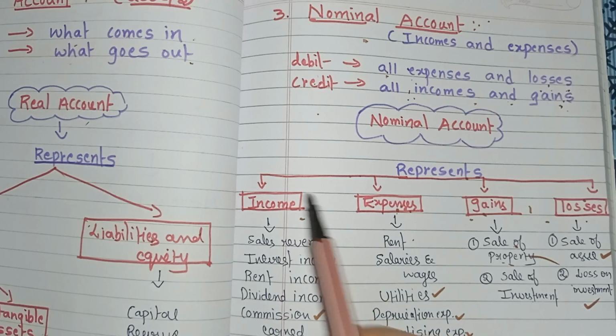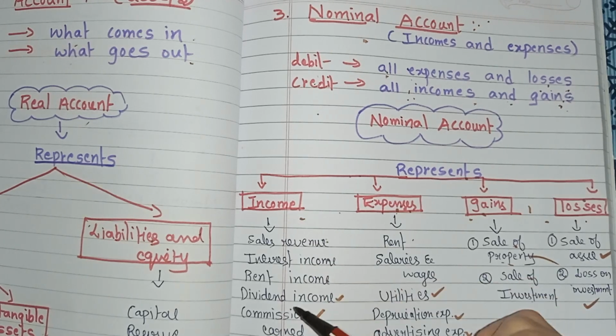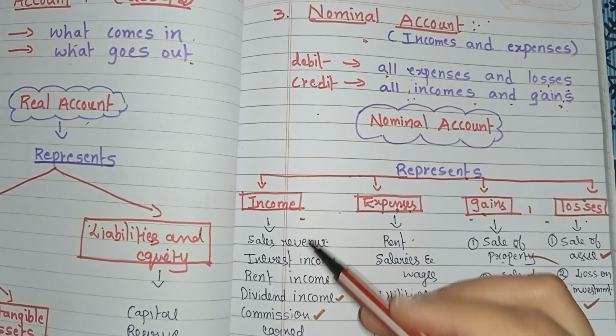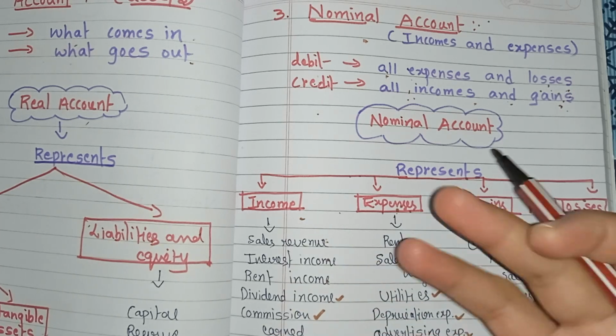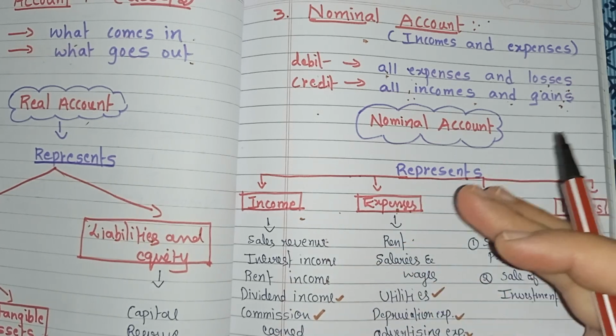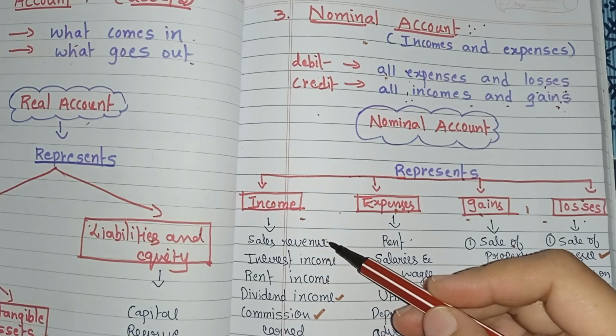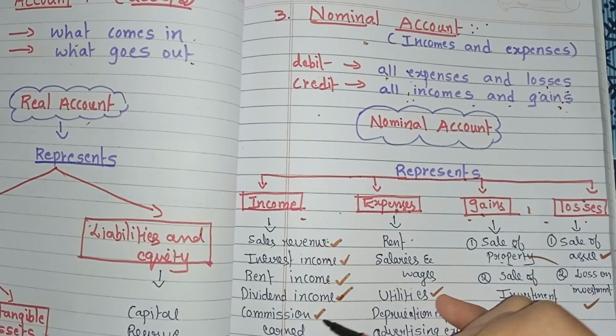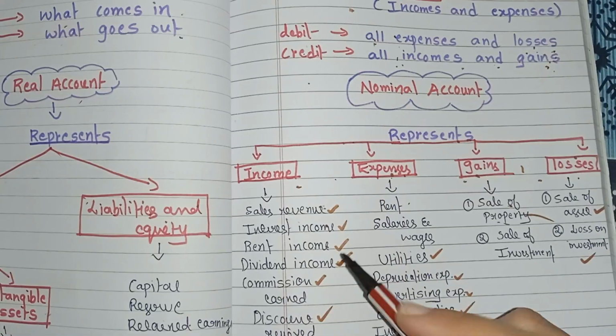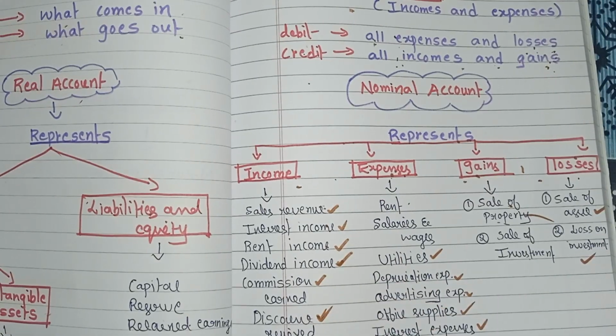First we will see the items that come under income. Income or revenue accounts record the money earned by the business. For example, sales revenue, interest income, rent income, dividend income, commission received or earned, discount received.